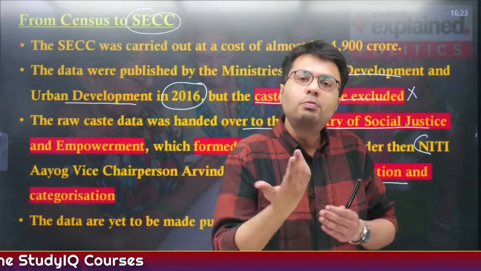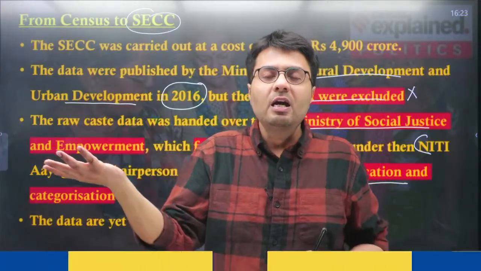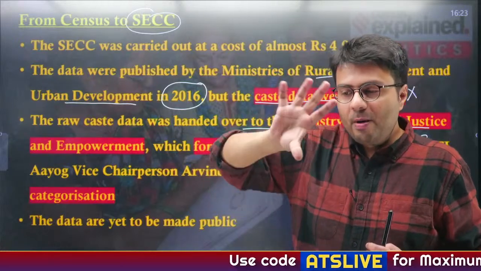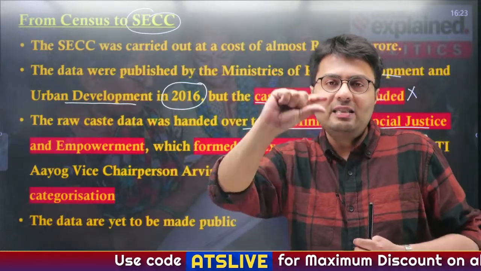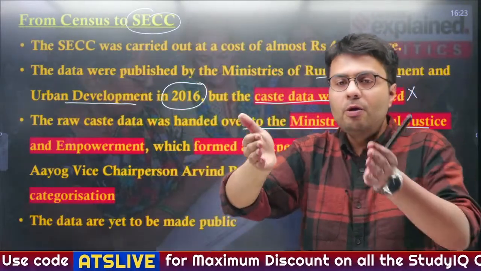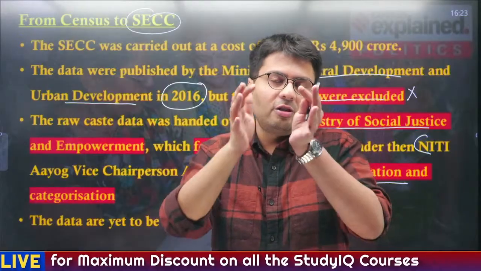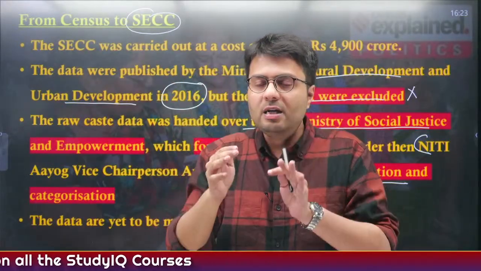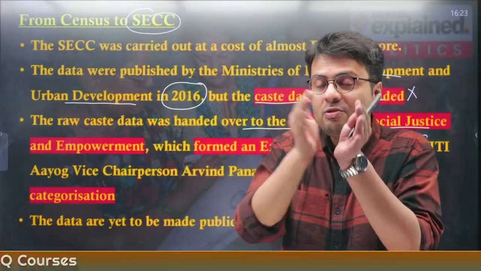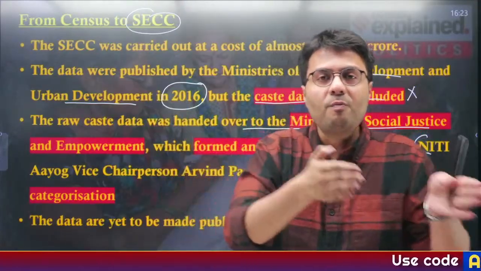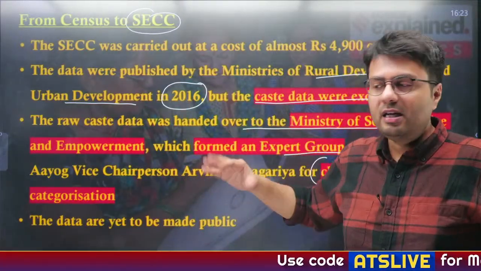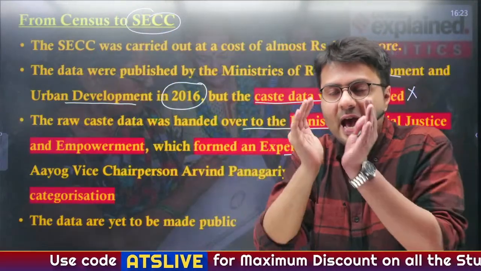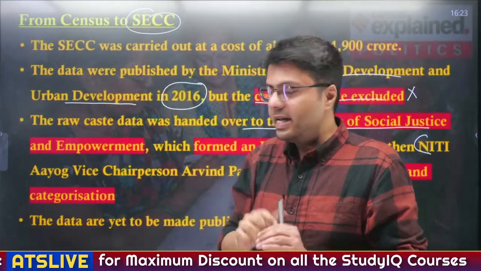Because the caste based terminologies differ when we go from one state to another. So a person from one state might identify as X caste. Similar people who are engaged in a similar kind of work and similar background might identify themselves as Y caste. So you need to understand what kind of castes are similar, and you need to categorize and segregate them from one another. Therefore, this data you can't publish in a raw format. You need to analyze and process it and segregate it as per your own needs.